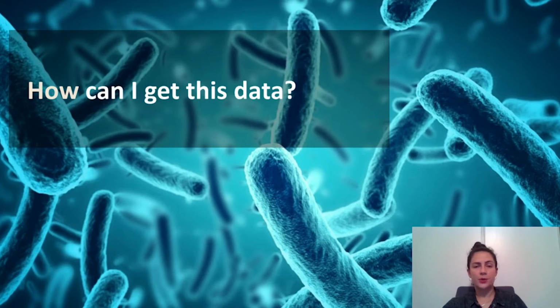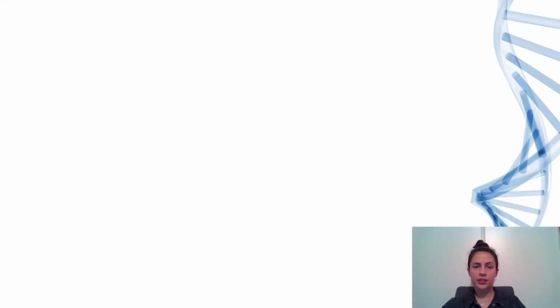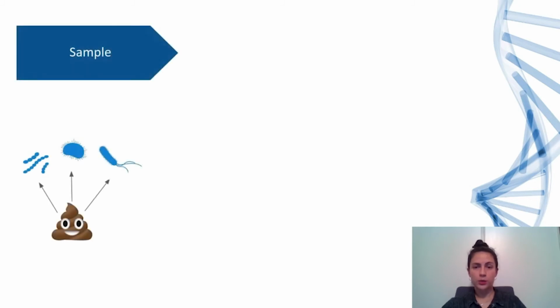Now that I convinced you why I do need this data, how can I get it? It all starts from a stool sample, which gives us a snapshot of the microbiome's current state. Now, we want to discover the organisms in the sample. To do so, we need to extract their genomes. What is a genome, anyway? It's a very long string made of millions of characters of the alphabet A, T, C, G.